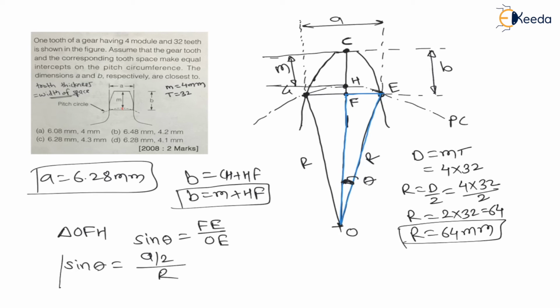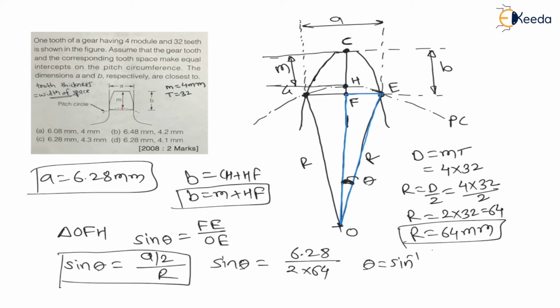Therefore, put this in the sine theta formula. Sine theta is equal to A, which is 6.28, divided by 2 into 64. And from this, if I find angle theta, then theta is equal to sine inverse of 6.28 divided by 2 into 64. Solving for theta, you will find this angle equal to 2.81 degrees. This will be your answer for theta.